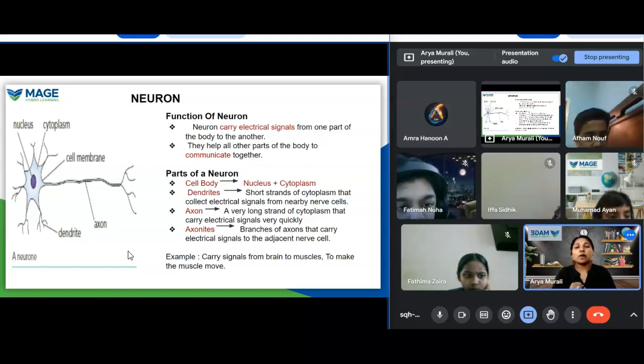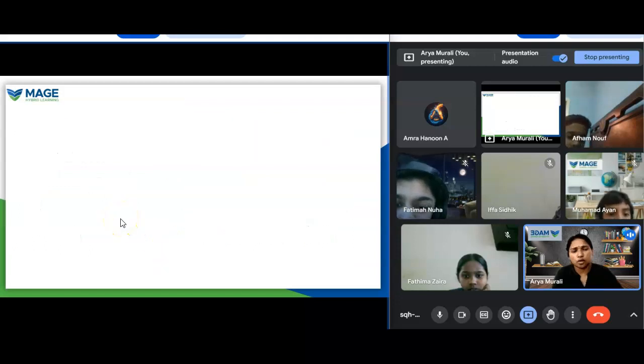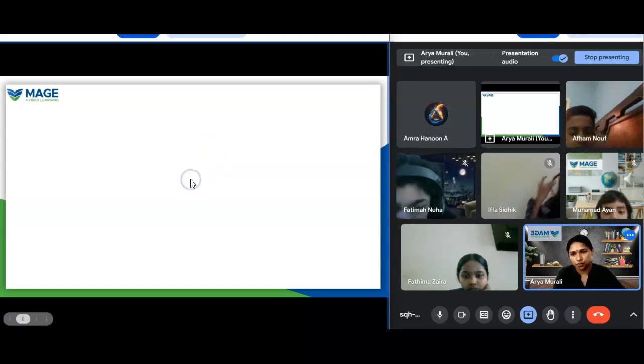The cell body has branches called dendrites, and it has a long branch called the axon, and the axon has some branches, the axonites. Don't get confused. I have a video that will make the structure clear. I will show the video first, then we can explain. Then it will be more clear to you.